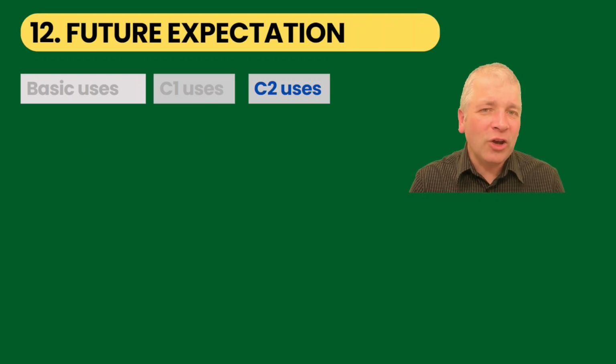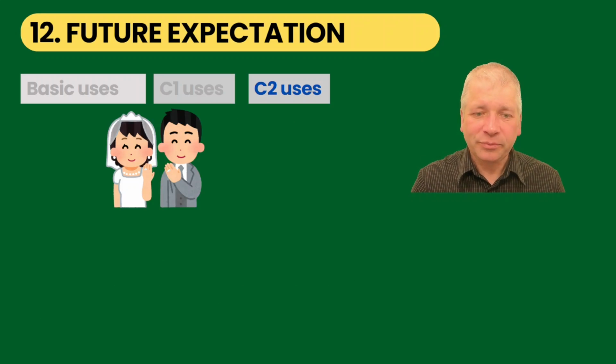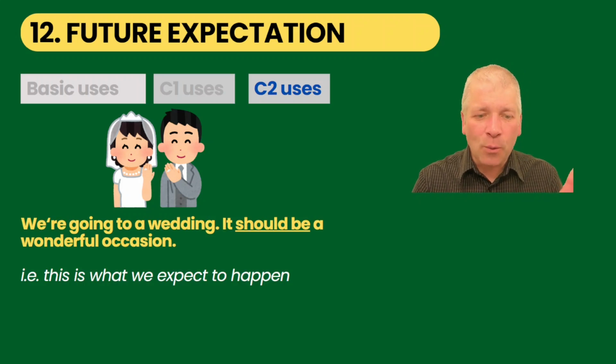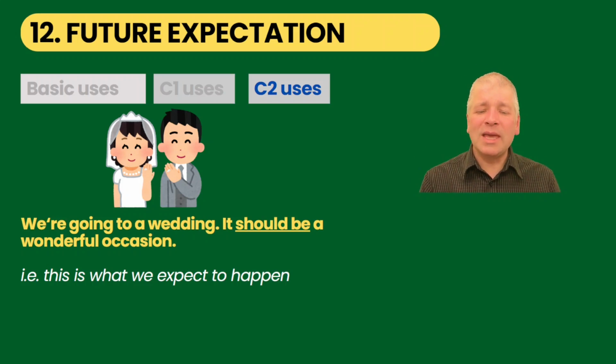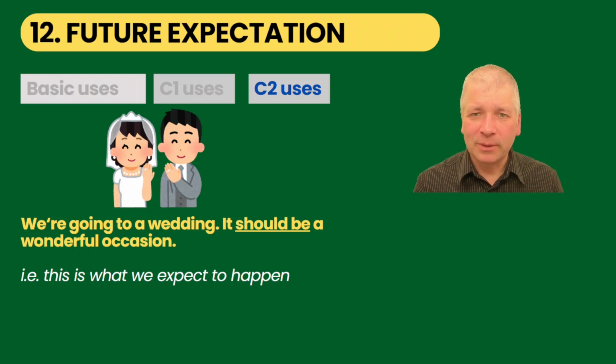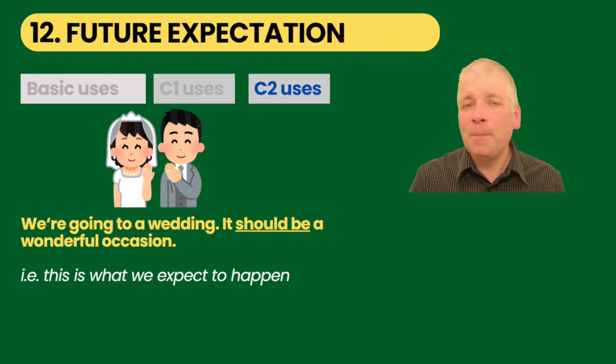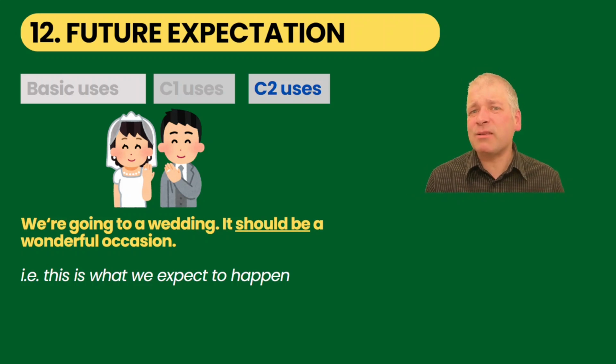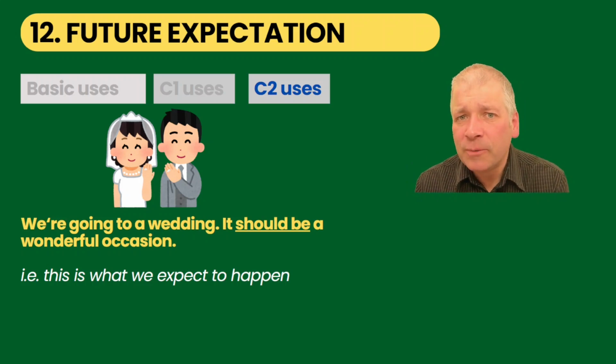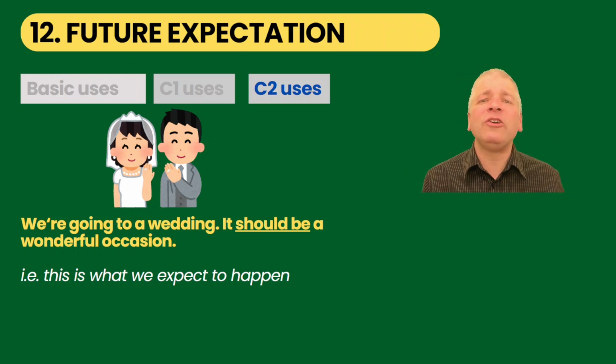12 is future expectation. Are you going to a wedding this year? If you are, you might say this: we're going to a wedding. It should be a wonderful occasion. This is what we expect to happen. It's similar to point 15 about planned time. But in this case, we're simply stating our expectation of what the situation will be like in the future.